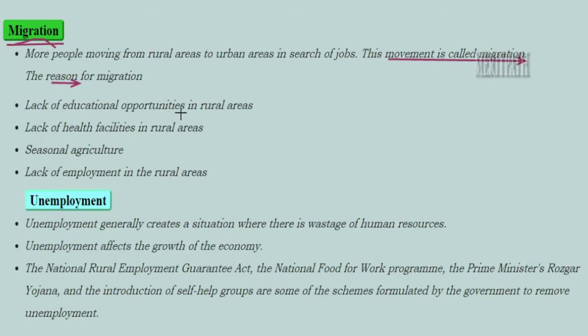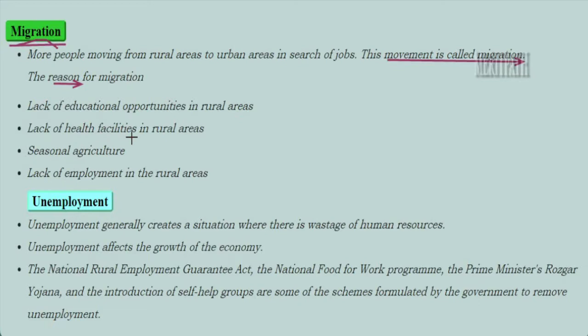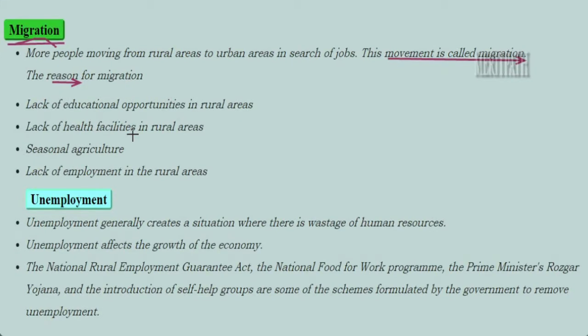Lack of educational opportunities in rural areas. See, in villages they may not have education up to the graduate or the postgraduate level, or they may not have professional colleges. Lack of health facilities. See, definitely in cities we have big corporate hospitals, right? Definitely for health reasons also people move from rural areas to the cities.